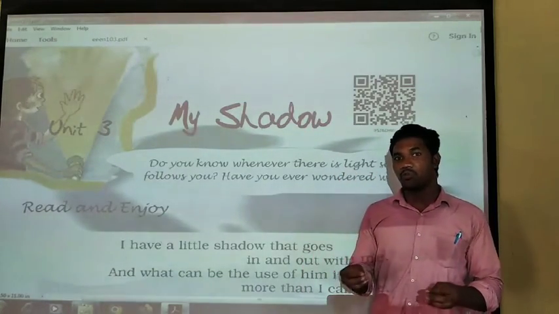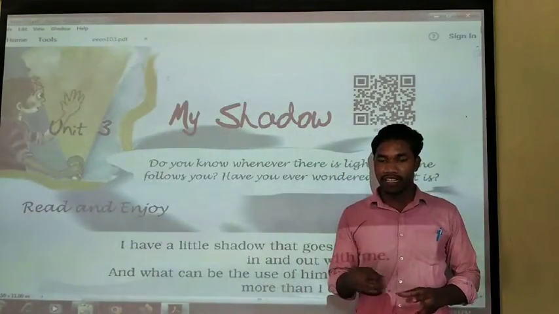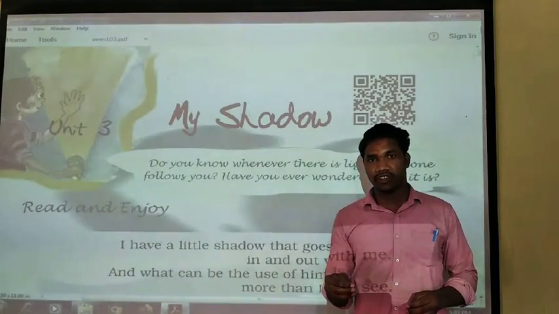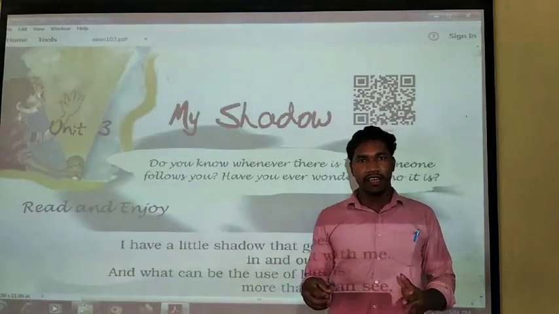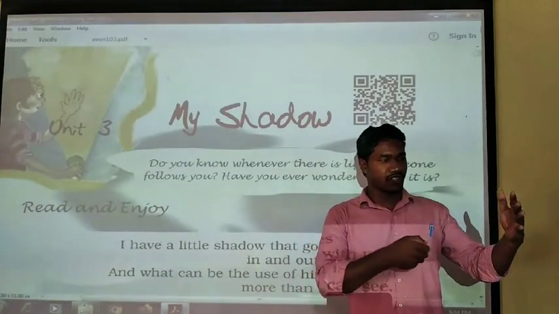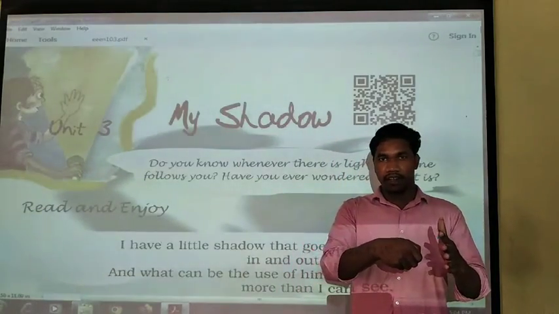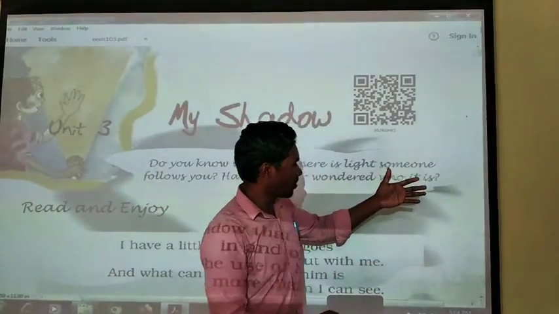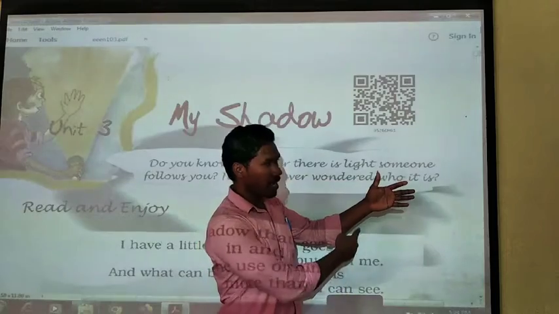And you can do one more activity. Take a torch light, or the battery that we call it, which you might have in your house. Just see the shadow of your fingers when you shine the light on your finger. For example, like this, you can see my shadow. Are you able to see my hand behind that?